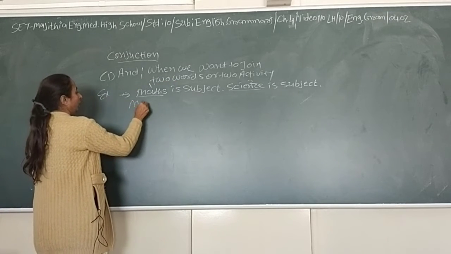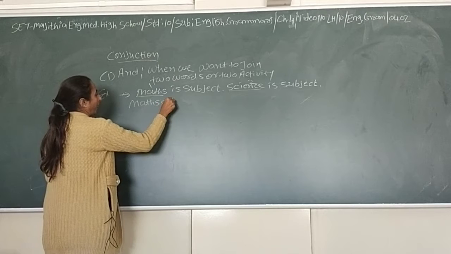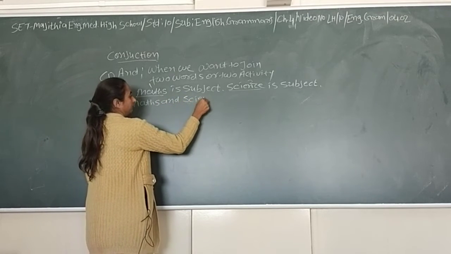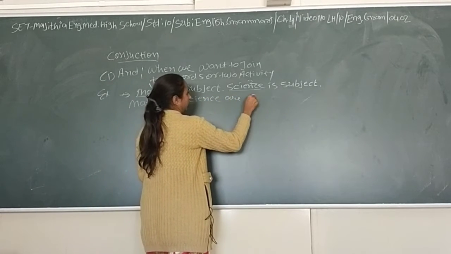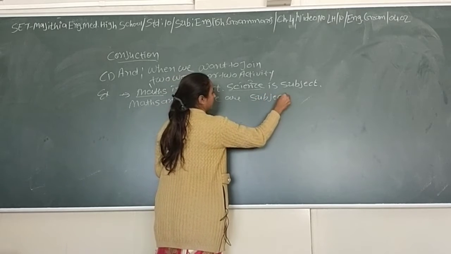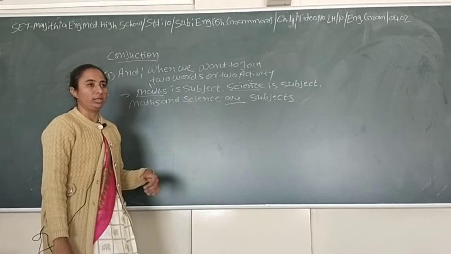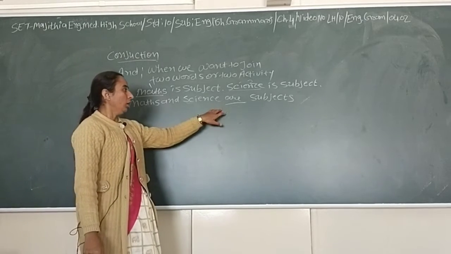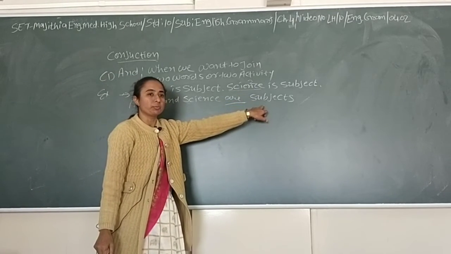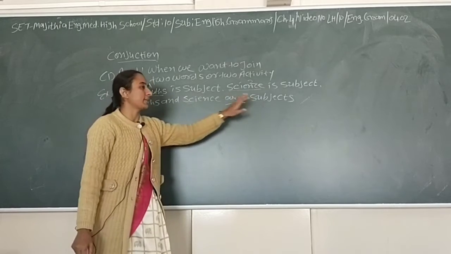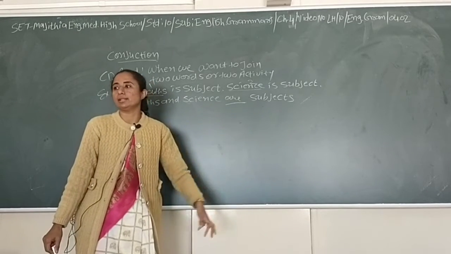So how do we write it? Maths and science are subjects. Here I put "are" because two things are there, it means plural. So "are", and "subjects" not "subject", because two subjects are there. So make the sentence in plural form.